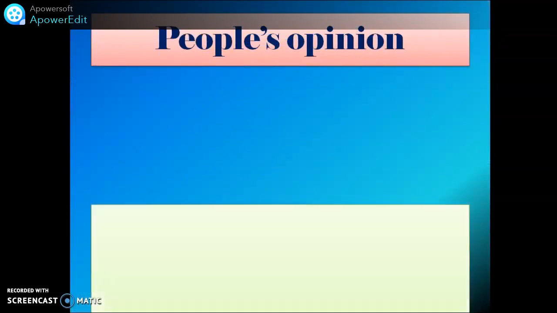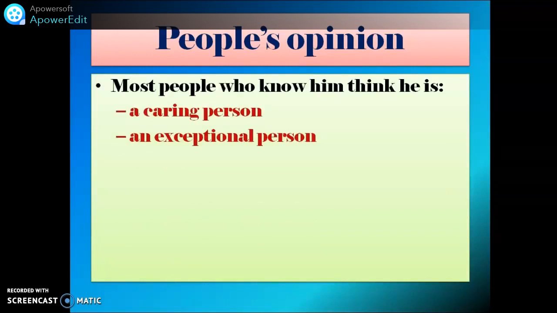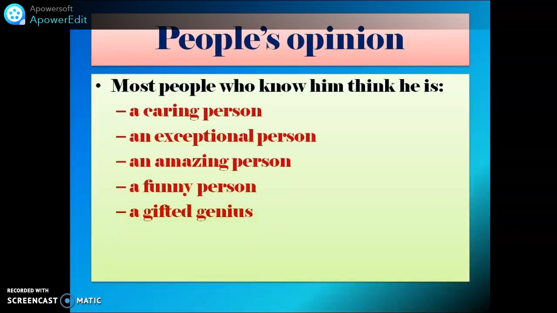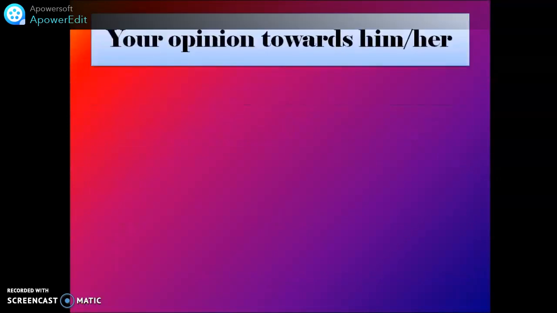Now, people's opinion, you use sentences like those. For example, you say, most people who know him think he is a caring person, an exceptional person, an amazing person, a funny person, a gifted genius, or a highly talented person. You can say also they think he is different and special. Great. Now again, your opinion towards him or her. So here you use sentences. For example, what do you think about that person?